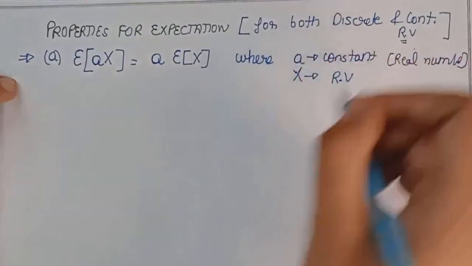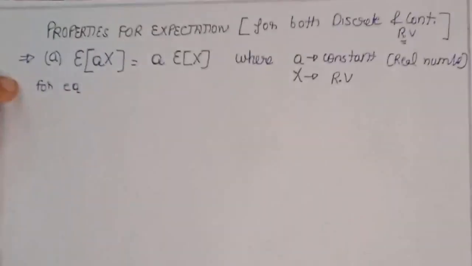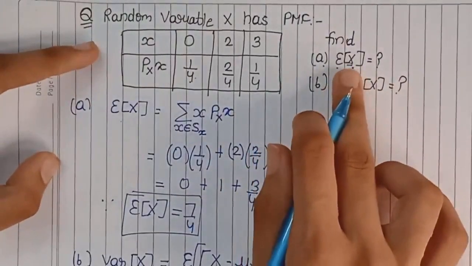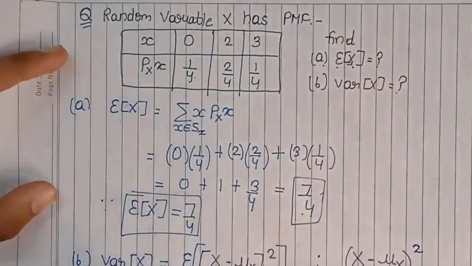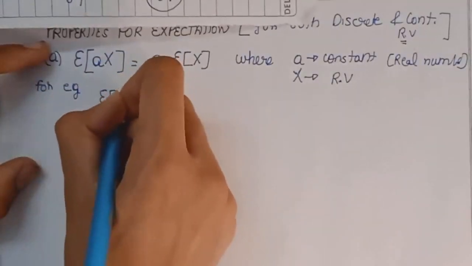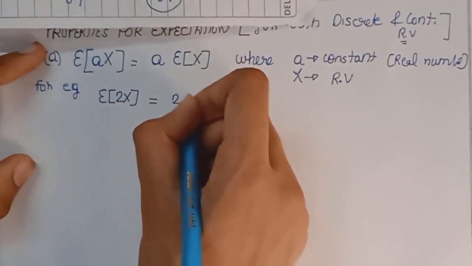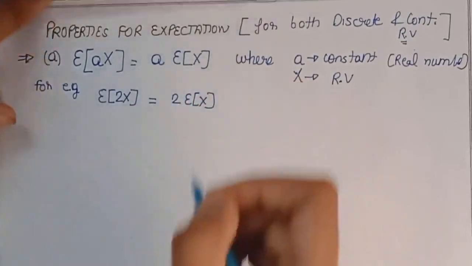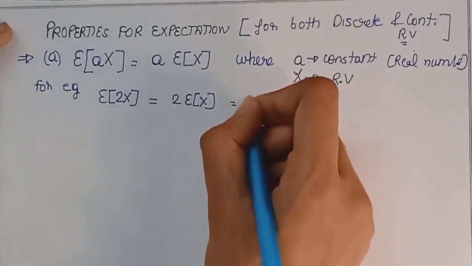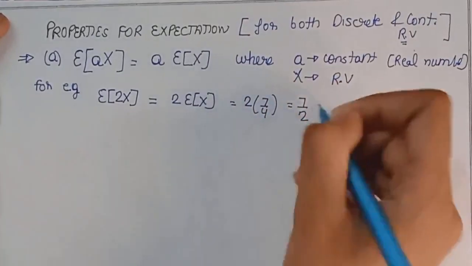For example, in the previous example where we calculated the expectation of x, if someone asks you to find expectation of 2x, then your answer will be 2 multiplied by expectation of x, and the expectation of x was 7 by 4, so it would be 2 multiplied by 7 by 4, which comes out to be 7 by 2.